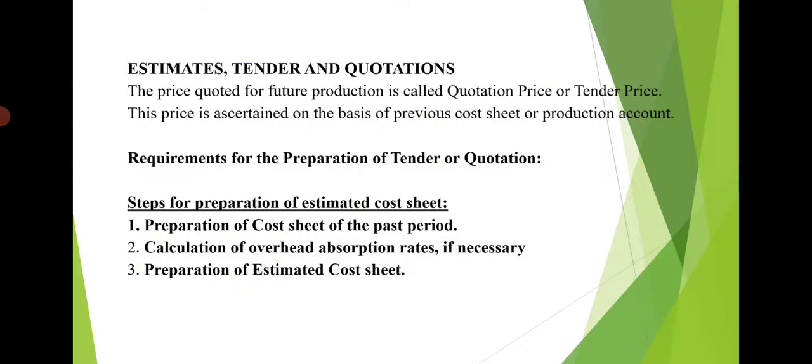It is only on the basis of the cost and profit data of the identical product produced in the immediate past period, a producer can make an estimate of the cost of the product after making adjustments for the likely changes in the price levels of the various components of the production and submit the tender or quotation for the goods. So overheads are absorbed on the basis of suitable method of absorption.